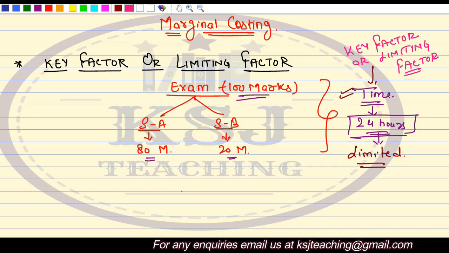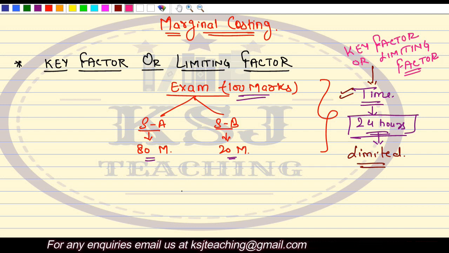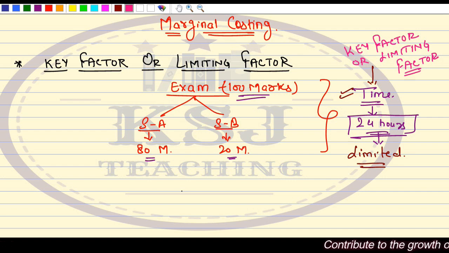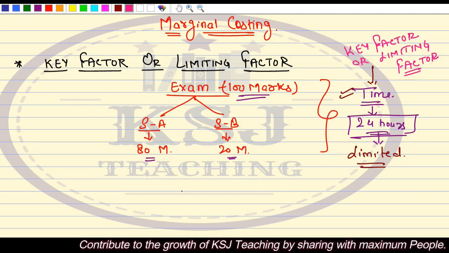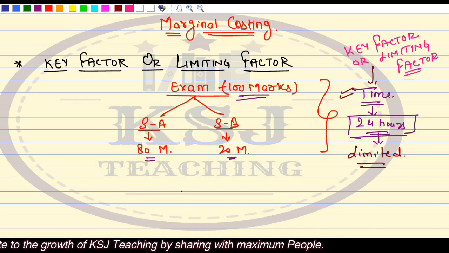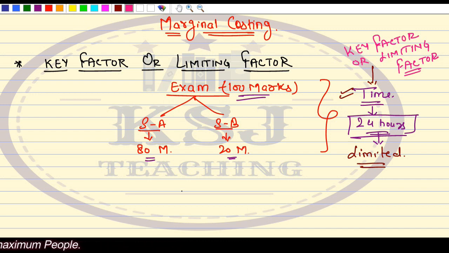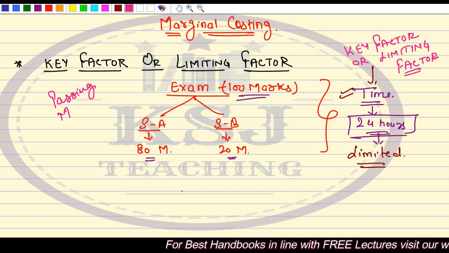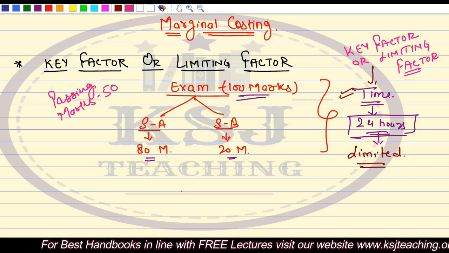Now, one thing is clear. I know that in these 24 hours, I won't be able to prepare for the 100 marks exam. Now, how should I plan for it then? Because it is a limitation. Time is a limiting factor. I have to decide how to judiciously utilize this time, how to effectively utilize these 24 hours so that I am able to score the maximum marks. Now what will I do? My passing marks is say 50.